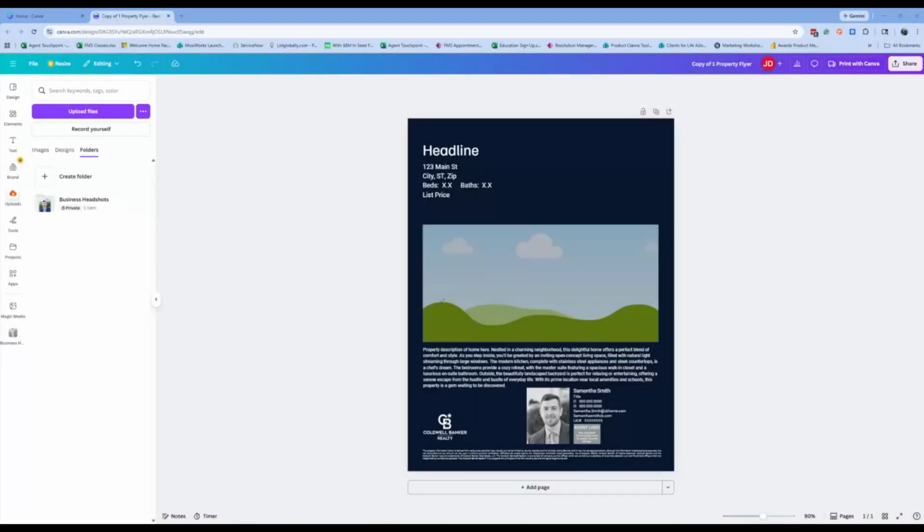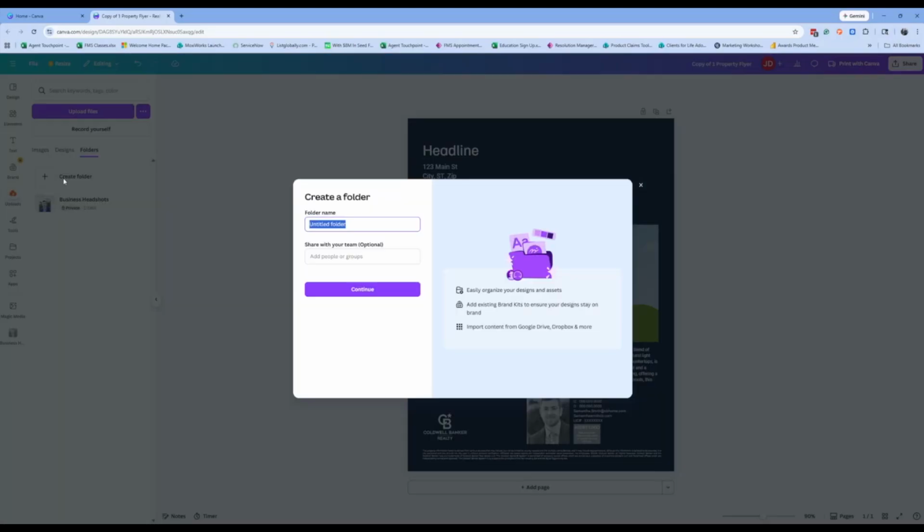The next thing that I want to do is upload my property photos into this template. To do this, I'm going to go back to Uploads over in the left column. And in this case, I want to create a folder in order to better organize my listing photos. I'm going to click on the Folders tab and then Create Folder. And for the folder name, I'm going to give it the listing address in this case. So let's use 123 Main Street and then press Continue.